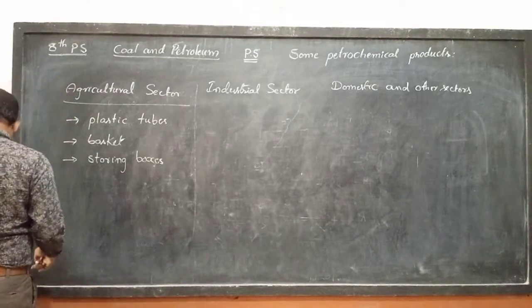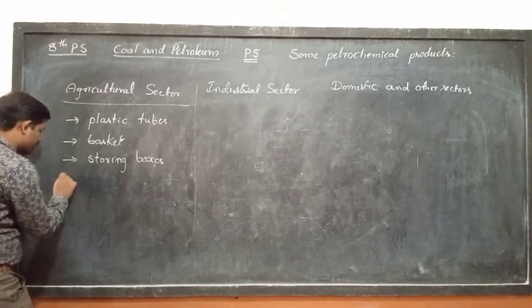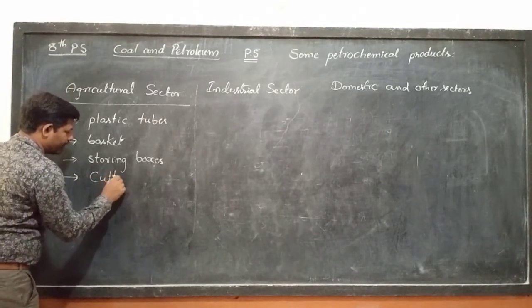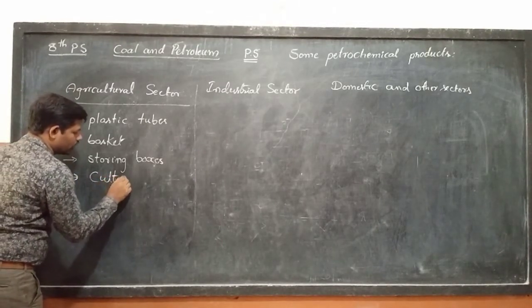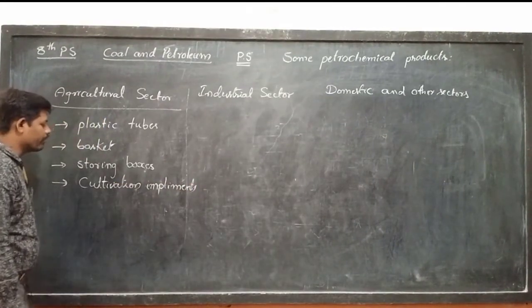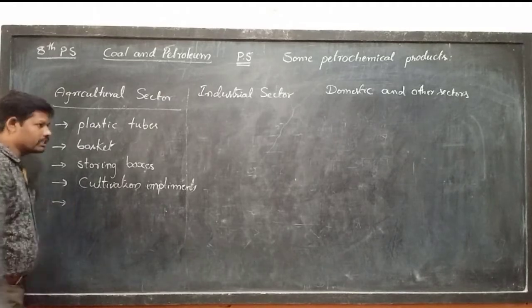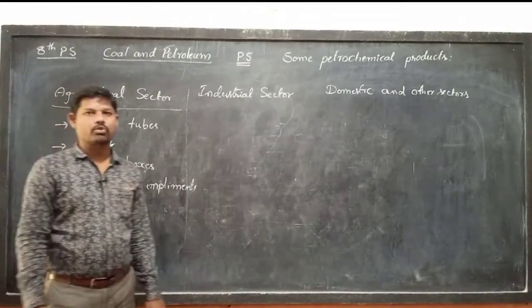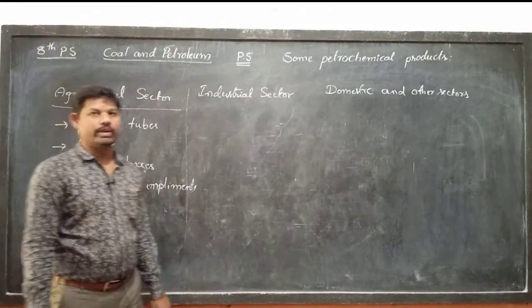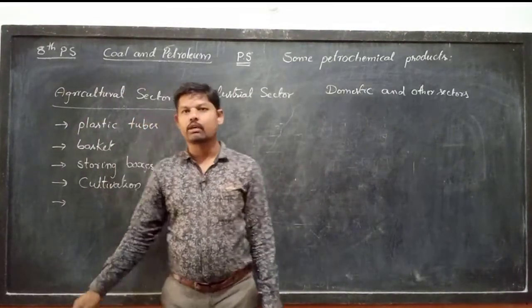Storing boxes. And one more, cultivation implements. What are these cultivation implements? For cultivating, we need different instruments, and for preparing those instruments we are using petrochemicals.